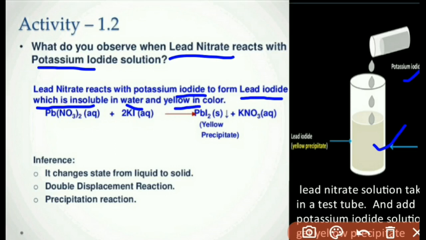Both solutions are colorless, but when we mix them they react and form a yellow precipitate of PbI2, lead iodide. Inference: it changes state from liquid to solid. It is a double displacement reaction, in which two reactants exchange their ions and form products. In this reaction a precipitate is formed, so it is also called a precipitate reaction.